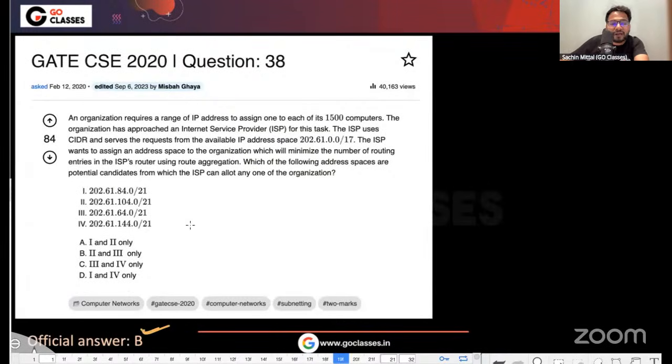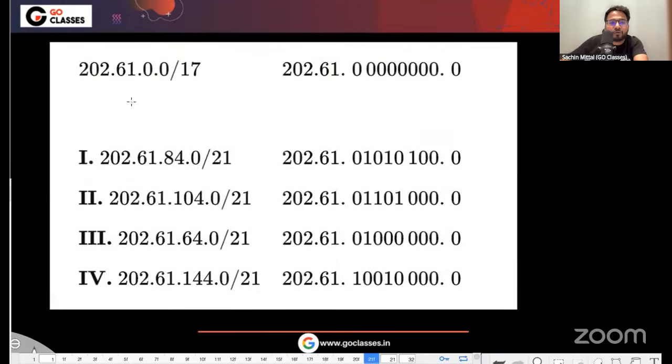But let me tell you, from this network, if you want a slash 21 network, this network is saying the initial 17 bits are fixed. So this initial part must be fixed. As long as you have 220.61.0, this is the answer, this is the answer, this is the answer. But since this one has a 1, this is not the answer, right? So these three are answers, but